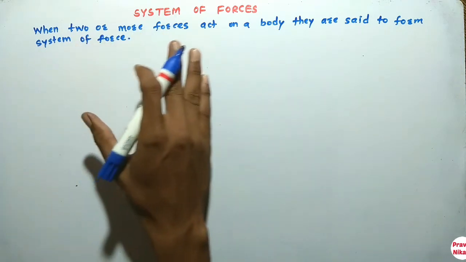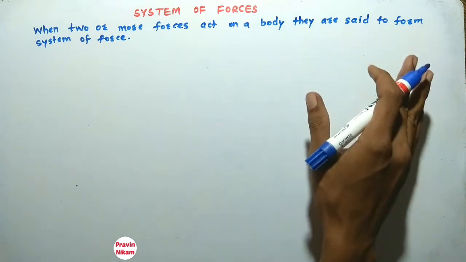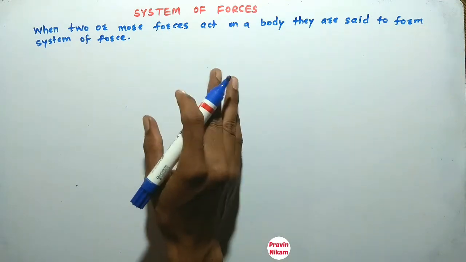So if two or more forces act on a body, then they are said to form a system of force.